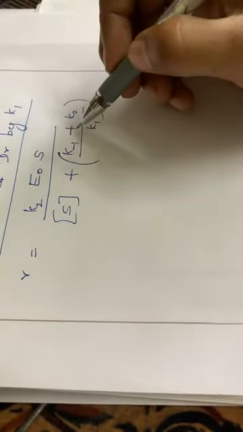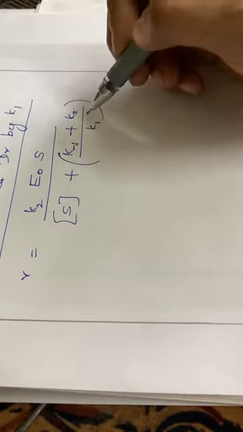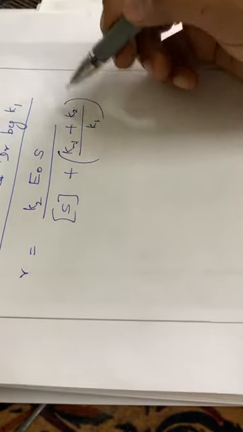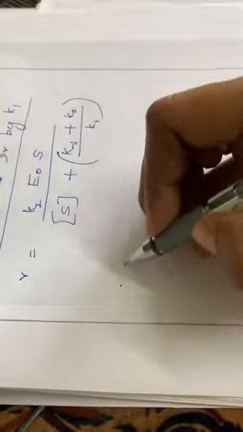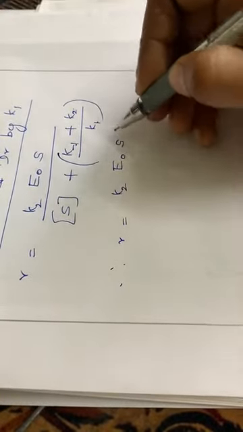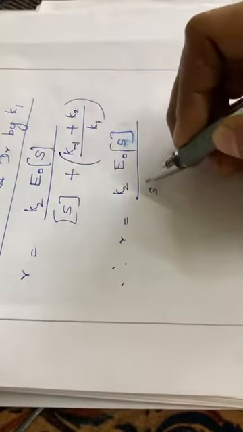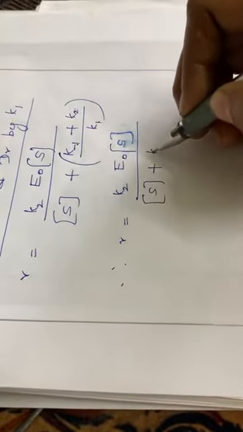So here these three are constants. K inverse is a constant, K2 is a constant, K1 is a constant. So we can substitute them by another constant Km. Therefore rate R is equal to K2 into E0 into S divided by concentration of S plus Km.